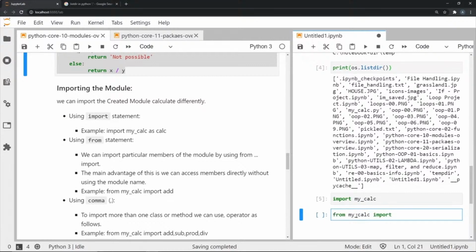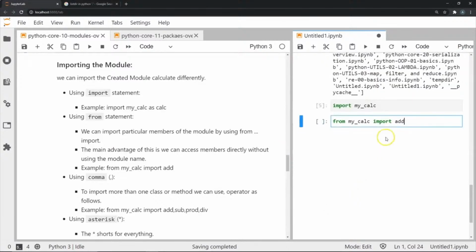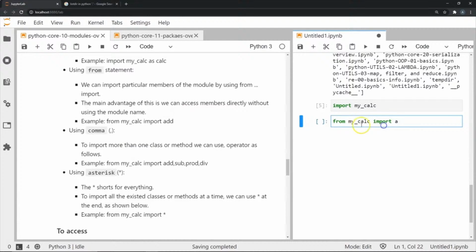For example, if we wanted the add function, we can just say add, or if we wanted add and subtract, we can say add and subtract. So by using from, we can say that we want something from a module, but only parts of it. We don't want everything. We can also use from mycalc import and an asterisk to import everything that exists in mycalc right now. So this is another way of importing something from a module.